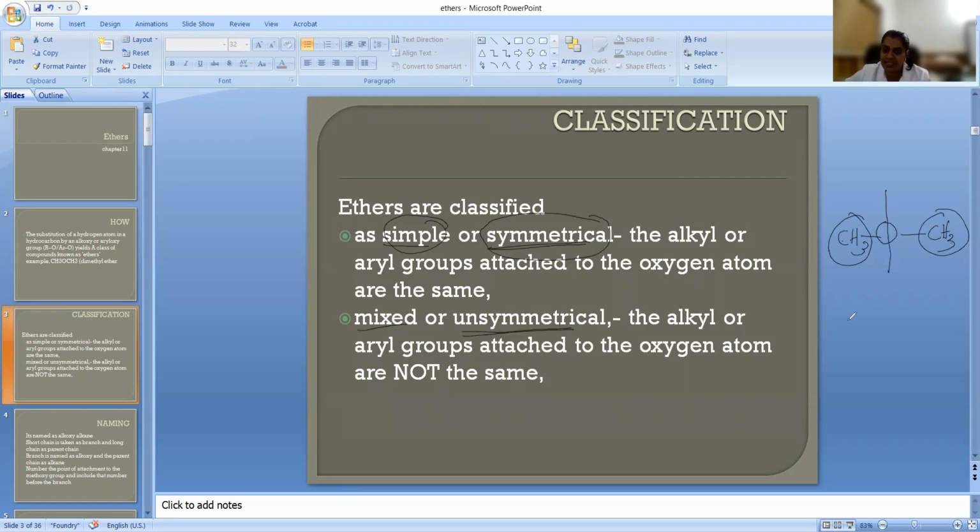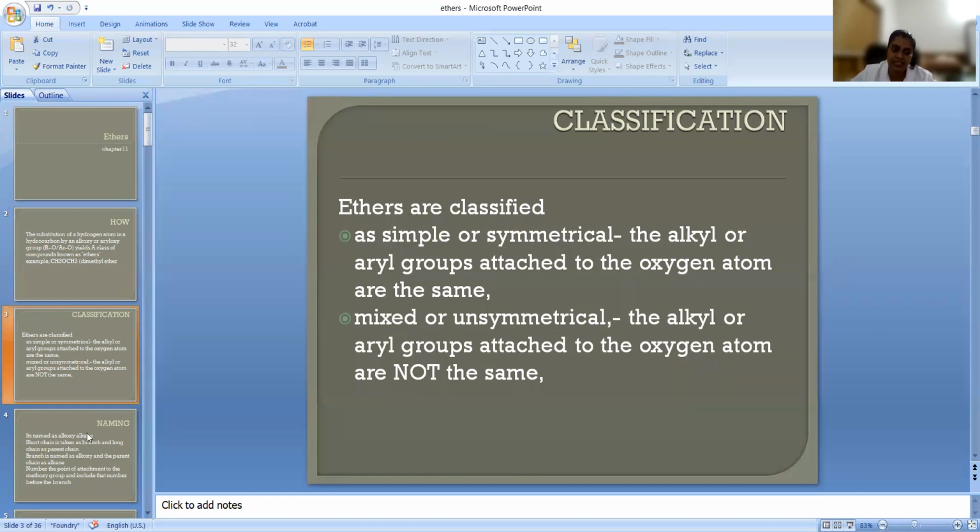And what is mixed? Mixed means if this side is CH3, the other side will be something else, like CH2CH3. On one side there is one carbon atom, and on the other side more than one carbon atom. So this is not symmetric about the oxygen atom, so it is called an unsymmetric or mixed ether. Two different groups are coming here, that's why it is called a mixed ether.